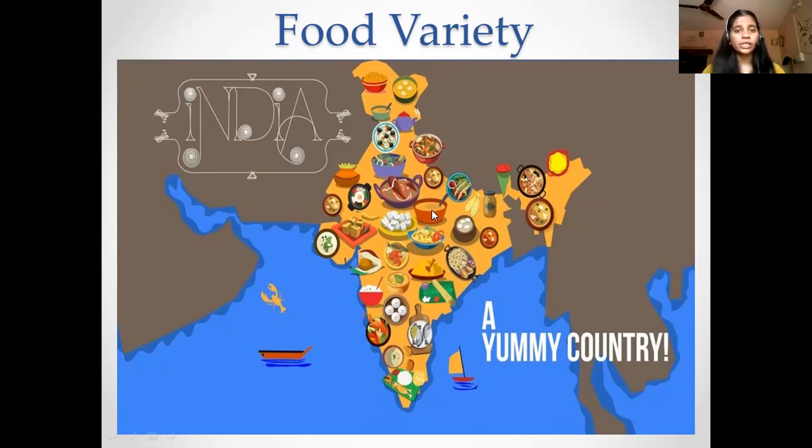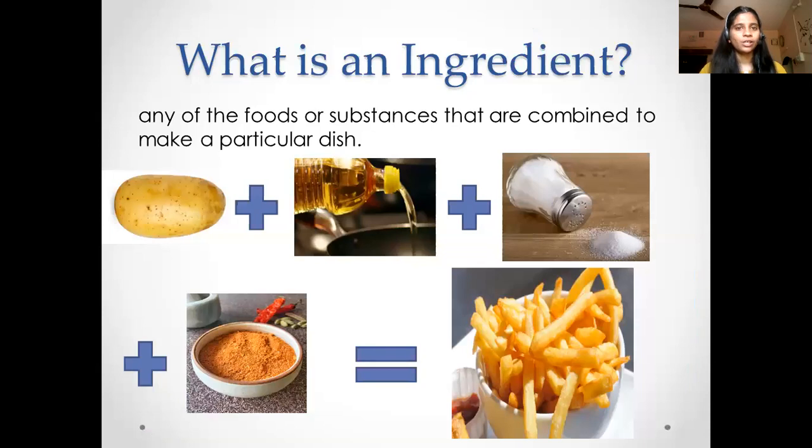Now you can see there are many food items shown on this map. Do you think all these food items are made up of only one single food? No. We require many different food items to make a particular dish. So what are these food items called? They are called ingredients. So what is an ingredient? Any of the foods or substances that are combined to make a particular dish is called an ingredient.